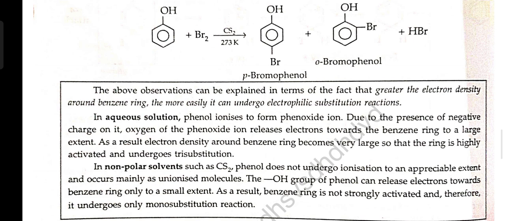In aqueous solution, phenol ionizes to form phenoxide, due to the presence of negative charge on it. The oxygen of the phenoxide ion releases electrons toward the benzene ring to a larger extent. As a result, the electron density around the benzene ring becomes very large, so that the ring is highly activated and undergoes trisubstitution.